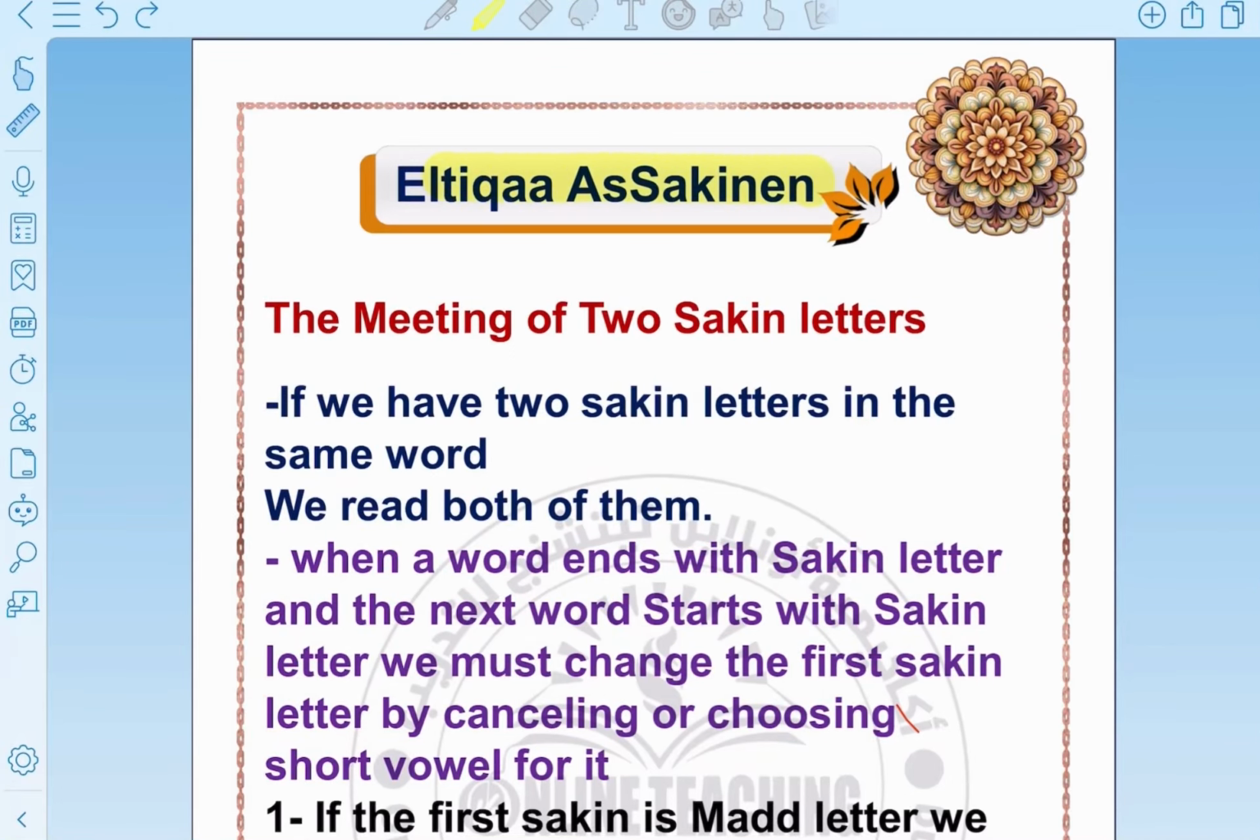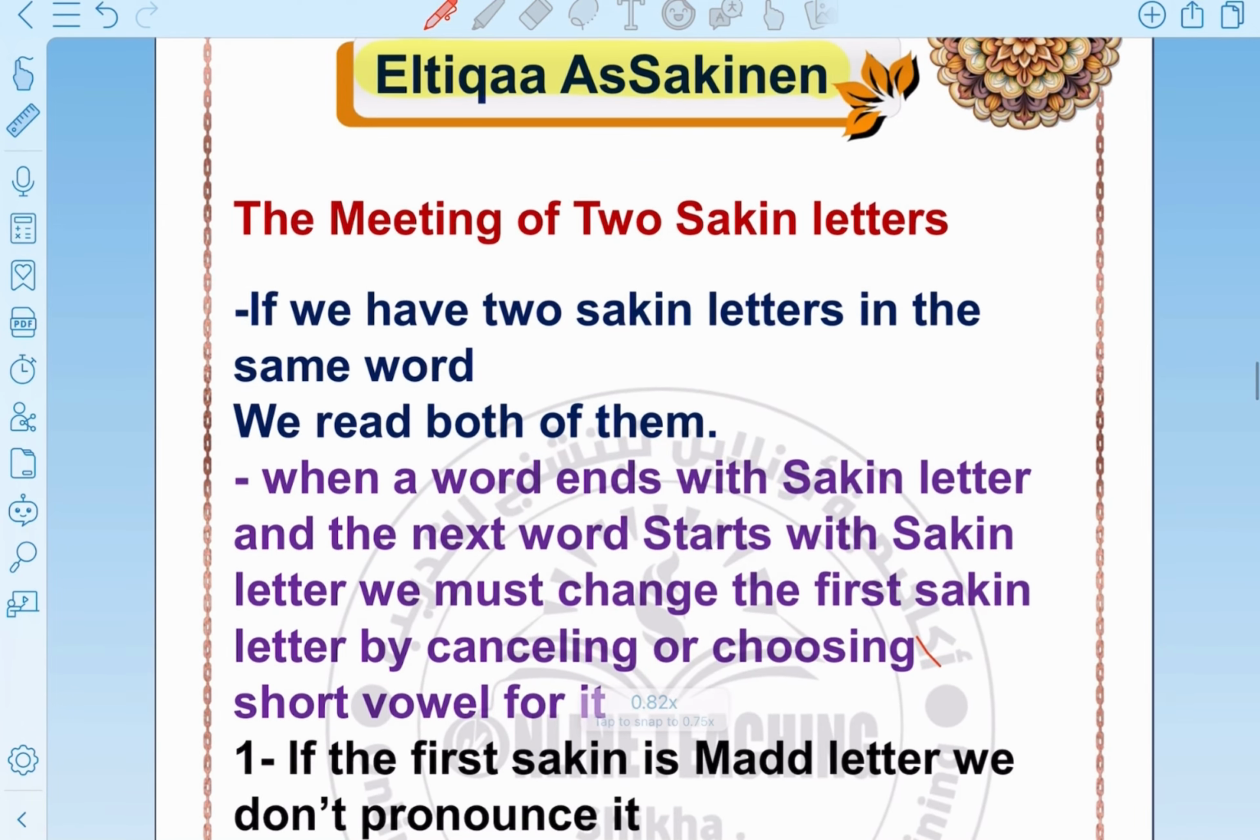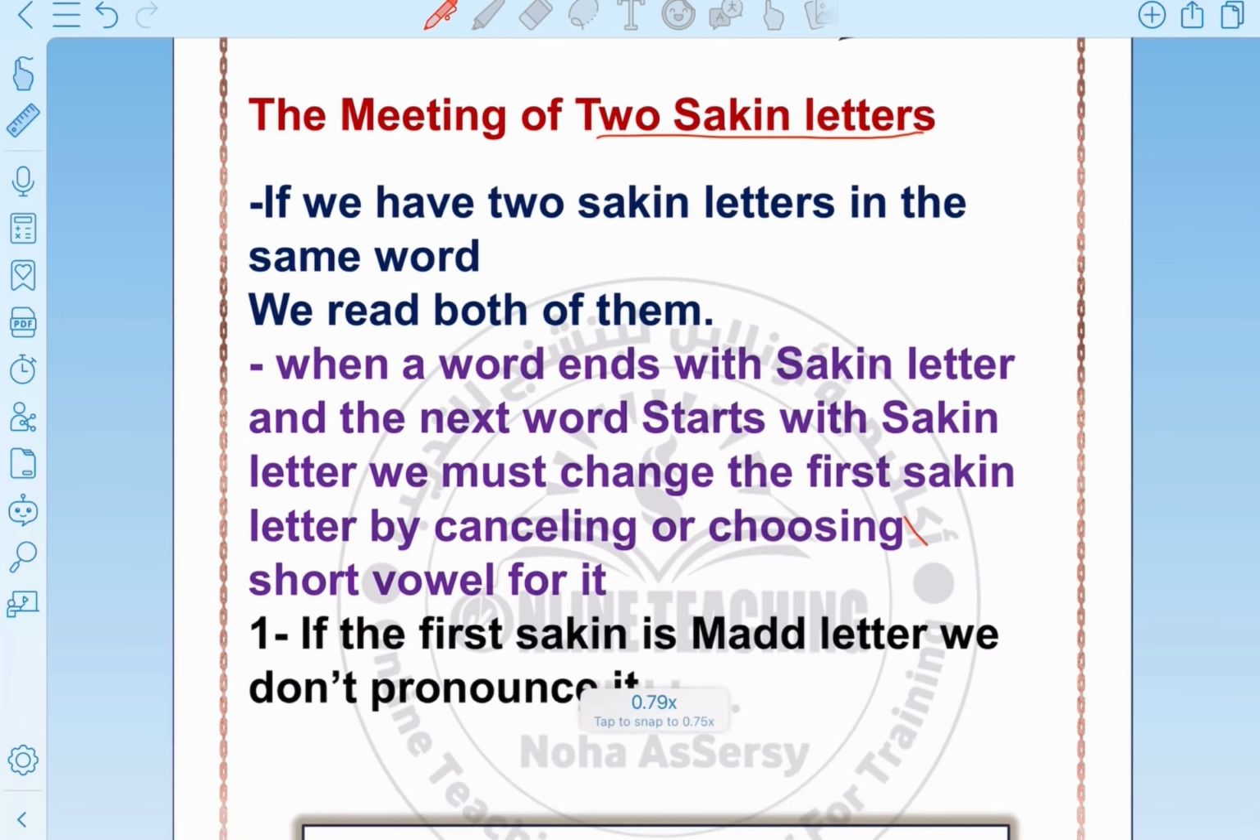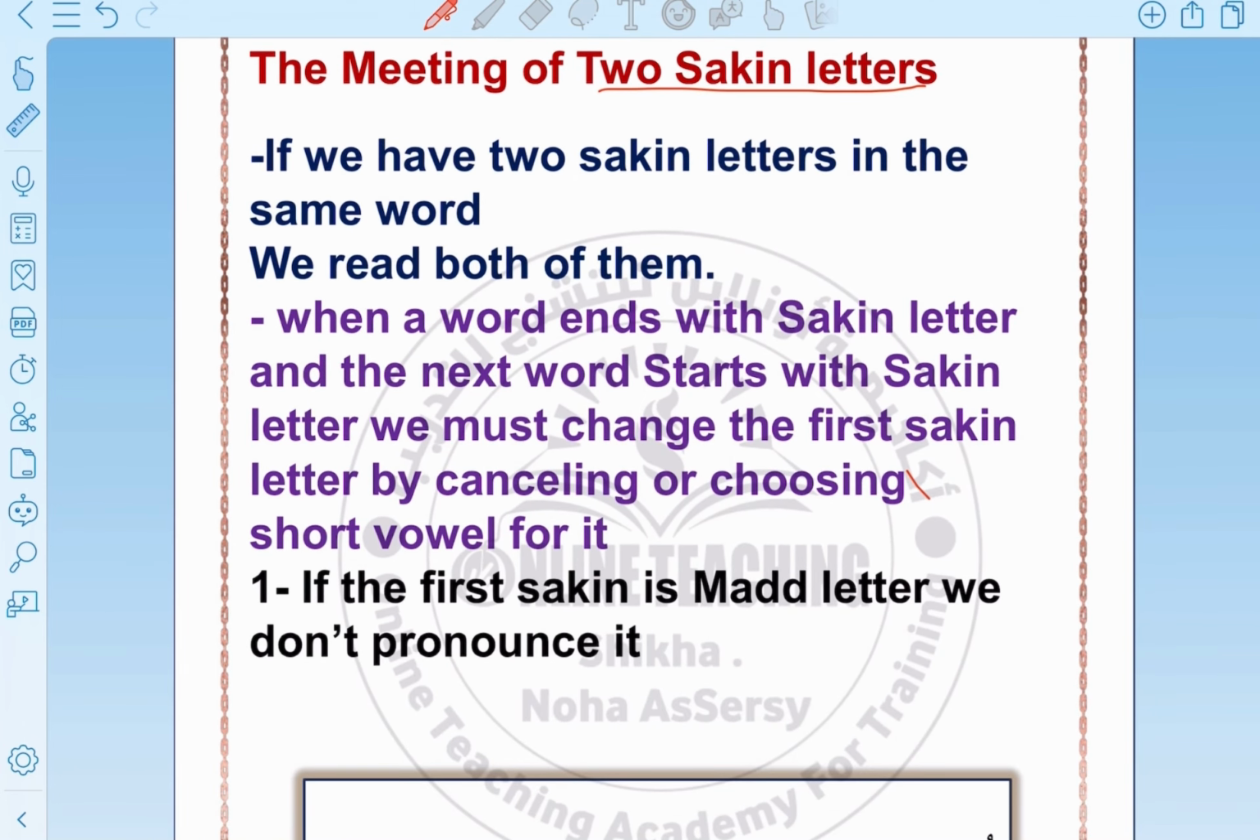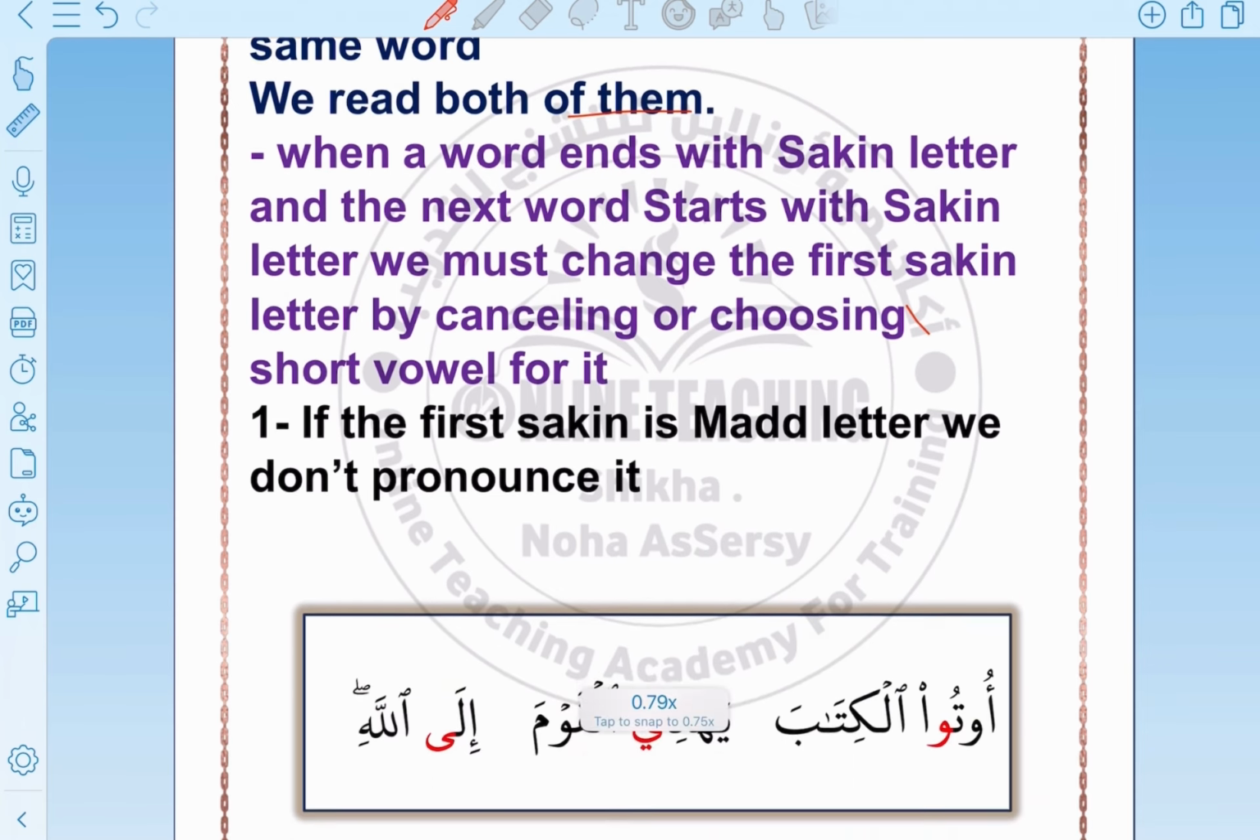Our lesson today, inshallah, is about التقاء الساكنين. So what is التقاء الساكنين? التقاء الساكنين is the meeting of two sakin letters. If we have two sakin letters in the same word, we read both of them. Okay, let's start with the cases.